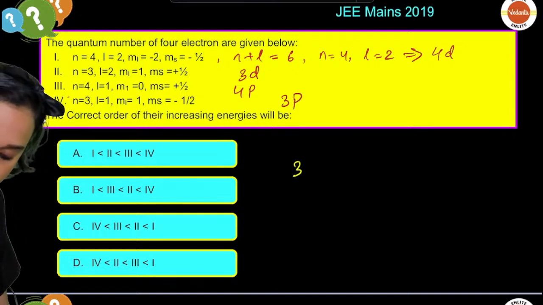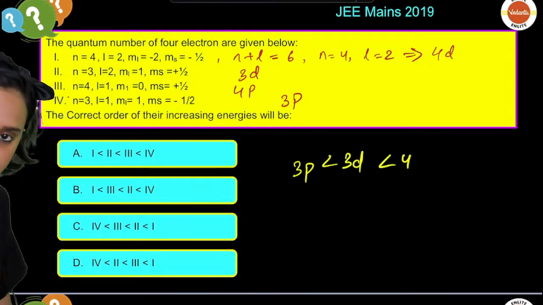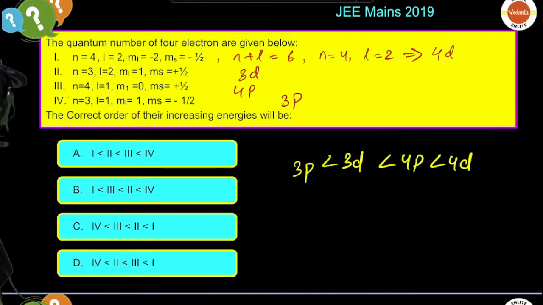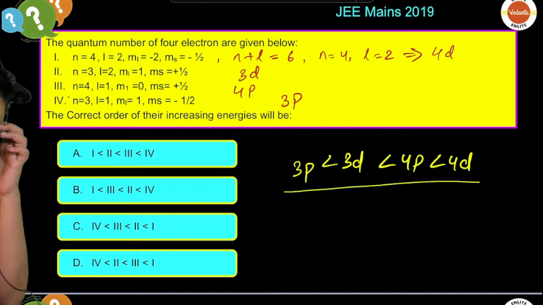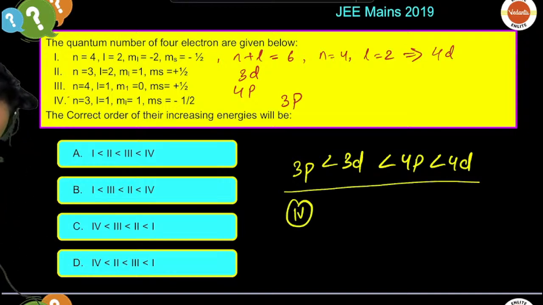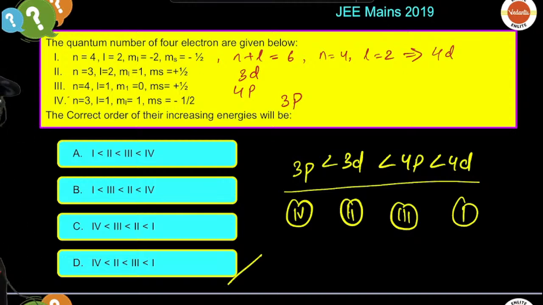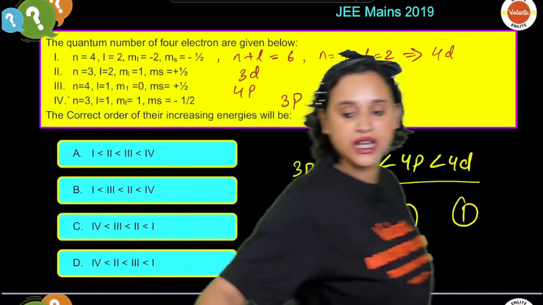It will obviously be 3P. After that, you will have 3D, then 4P, and finally you will have 4D, everybody. So what is going to be the answer? 3P is 4, 3D is 2, 4P is 3, and 4D is 1. So 4231 is option number D, guys. Option number D, everybody. Yes.